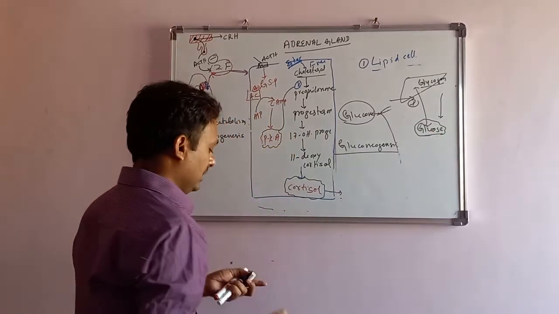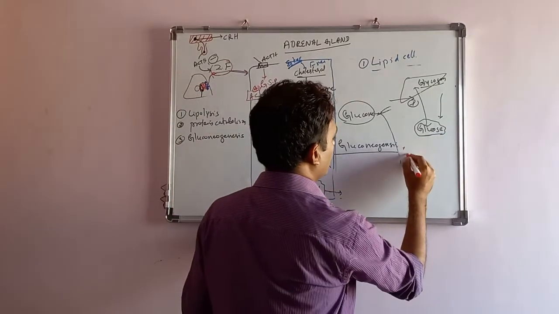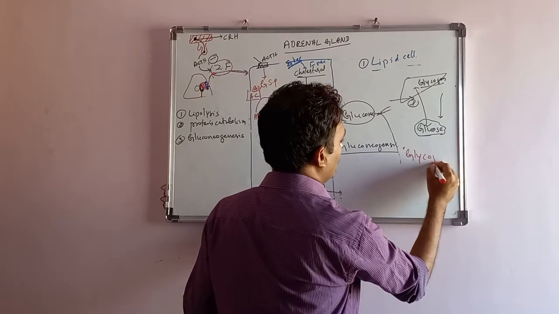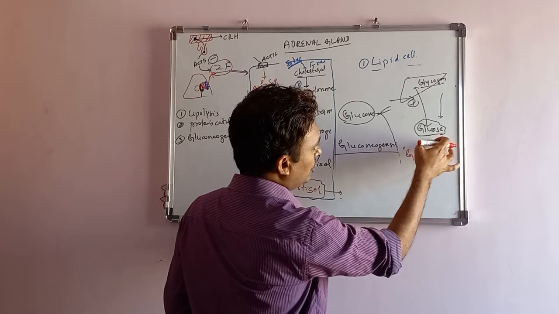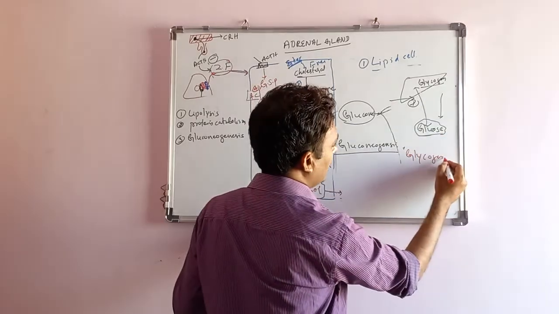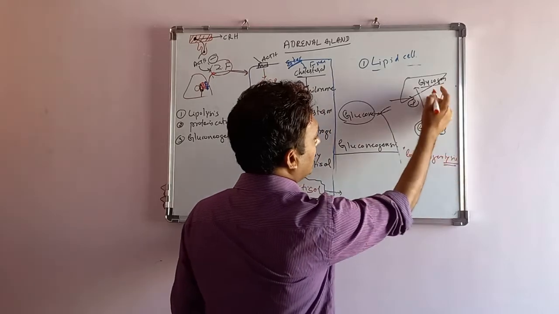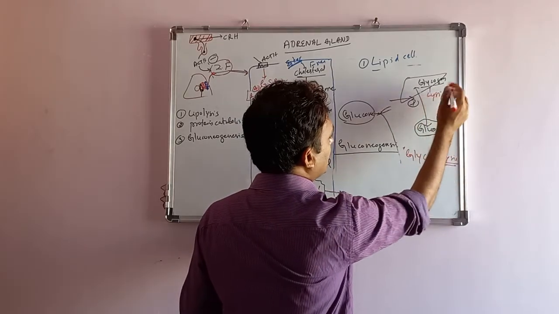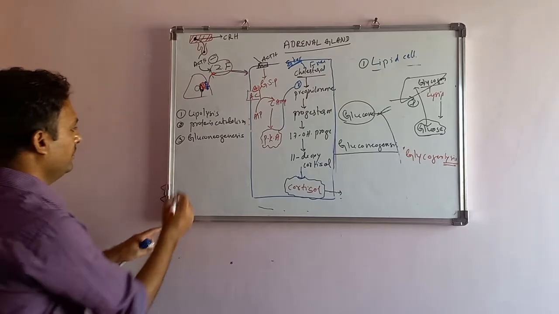This step is called what? It's called glycogenolysis, the glycogen is broken down, leading to glucose. This is because of cortisol.